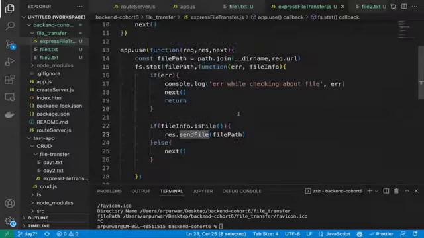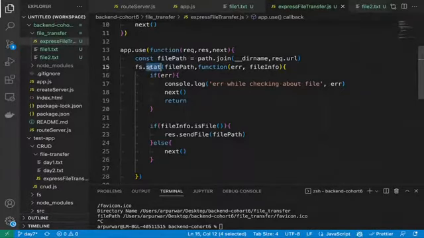So now let me just repeat what I'm trying to do. First I get the file path. For getting the file path, we are using the directory name and our request.url, which is coming from the UI side, from our request. Then I used one fs module method called stat.